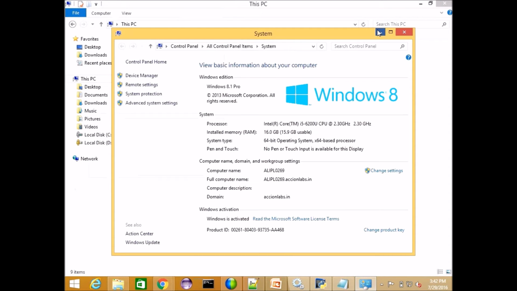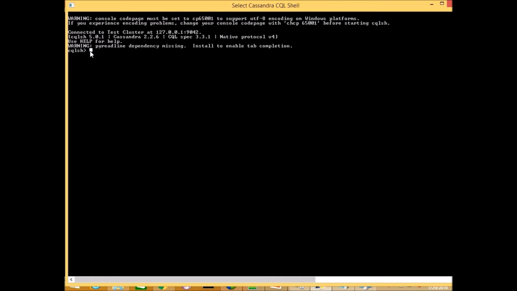Once you install, you get CQLSH also. This is the editor to create key spaces and tables. Just as in Oracle we have SQL*Plus, like that we have CQL, the Cassandra Query Language. It is the same as the SQL shell. Here some default key spaces have already been created. So describe key spaces. If you type this command, it shows the default key spaces. These have already been created. I showed you the folder.